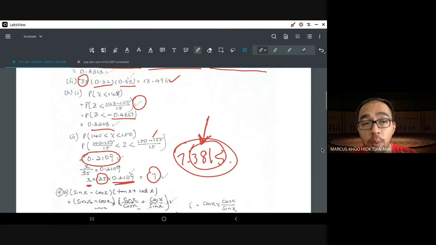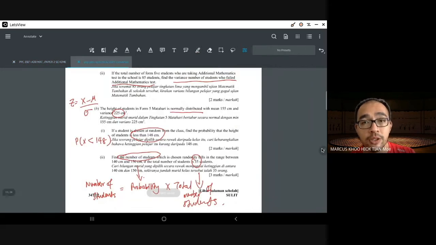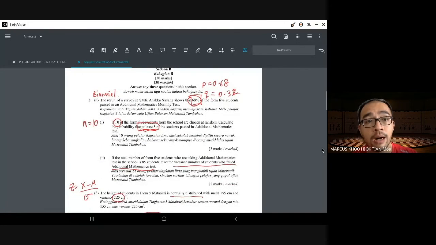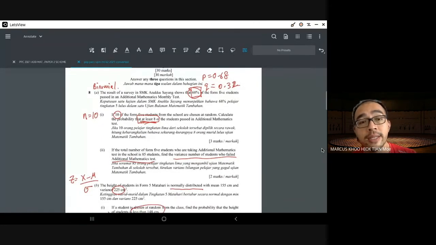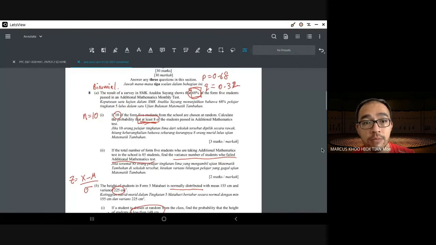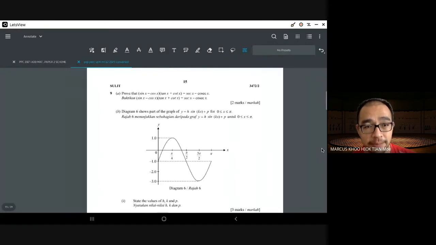Be aware of what the question is asking. Don't be satisfied just because you got an answer. On the whole, the probability distribution question for this trial is quite easy compared to the questions before, if you did practice. If you did practice, then it will definitely be easy.